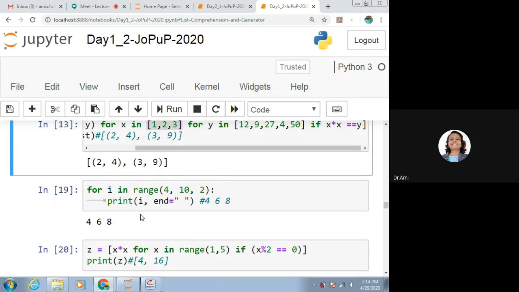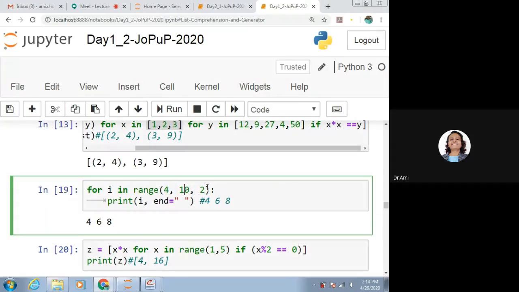Now, for i in range(4, 10, 2). This is a bit different. What we need to get here is 4 to 10 with a distance of 2.